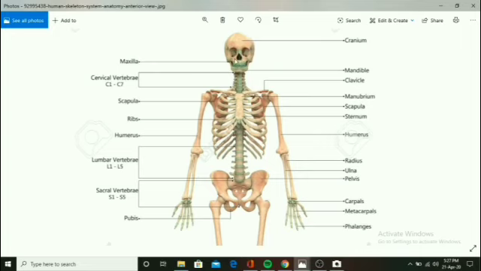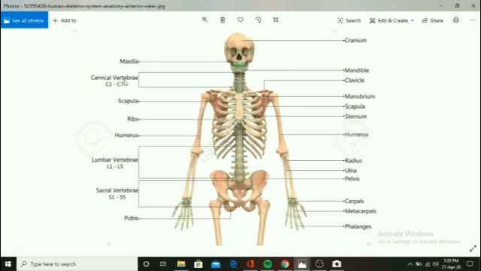Maxilla and mandible are the names of the bones. Maxillae are 2 in number. We will see again later in detail about the facial bones and the cranium bones and everything. So maxillae are 2 in number, whereas the mandible is only 1. Then here you can see the clavicle. You can see my cursor, clavicle. The clavicle is basically the collarbone, and it is attached to the upper part of the sternum, which is called the manubrium. How it is connected we will see in the later videos.